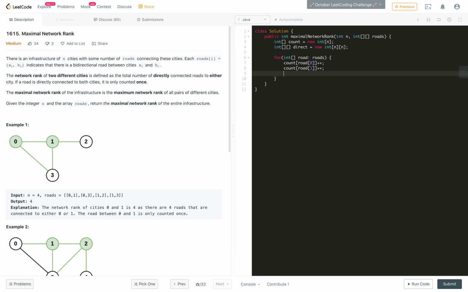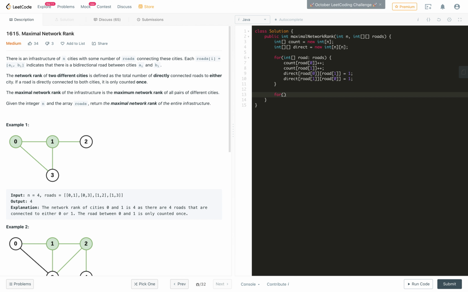Now we also need to update the direct of road of 0 and road of 1 as 1, which means they are connected to each other. Similarly 1 and 0, mark the 1 and 0. So once we are done, the pre-processing of our solution is done.